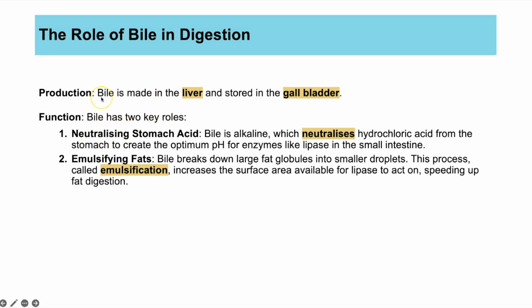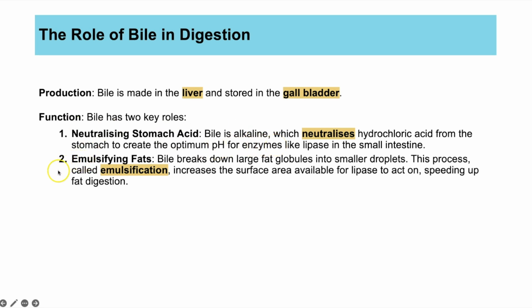Number one, bile is really alkaline. So that means as you add bile to the top of your small intestines, and you have the stomach acid and the contents of the stomach pouring in at that point as well, that strong acid from the stomach will mix with a strong alkaline, which is bile, and it neutralizes that hydrochloric acid, that stomach acid, and it actually makes it slightly alkaline. We get about pH 8. You don't need to know that though. And that is now the optimum pH for the enzymes in the small intestine, such as lipase. So that's one of the jobs. It neutralizes the stomach acid to get the optimum pH for enzymes to work at.